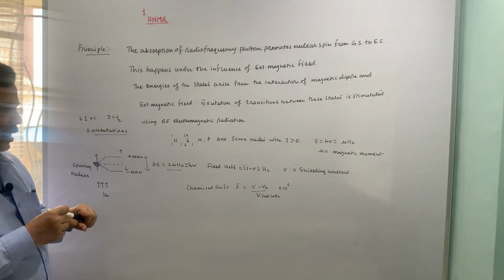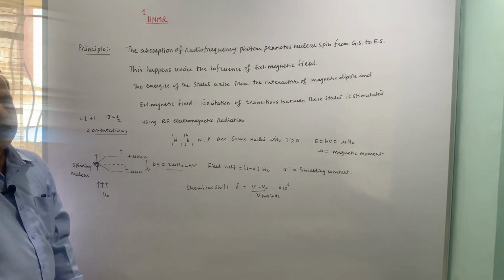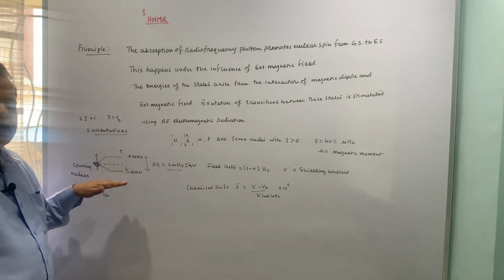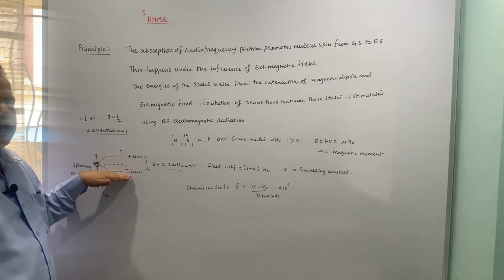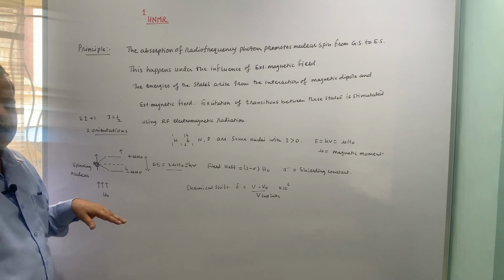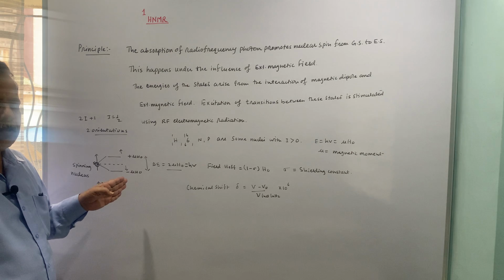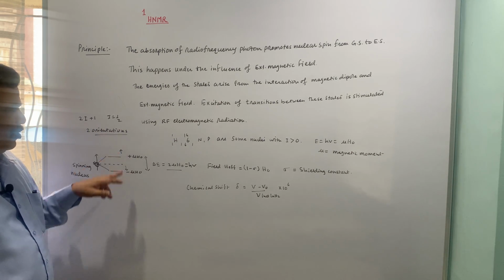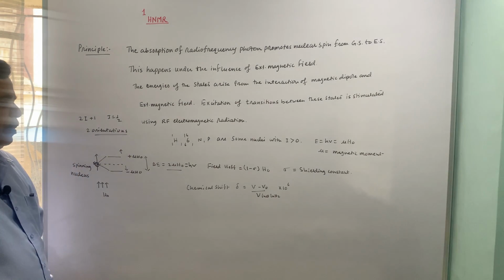That radio frequency is sufficient to bring about these nuclear spin transitions. According to the Boltzmann distribution, there will be a little excess of spin states in the lower energy state than the higher, but even that is sufficient, because we are using advanced instruments. Even that small energy absorbed during the excitation is detected by the Fourier transform or continuous wave spectrum.